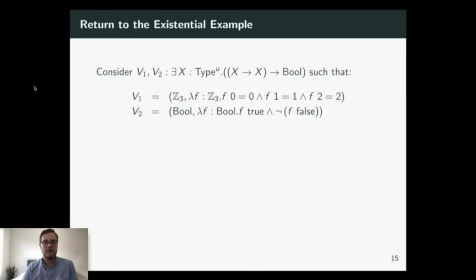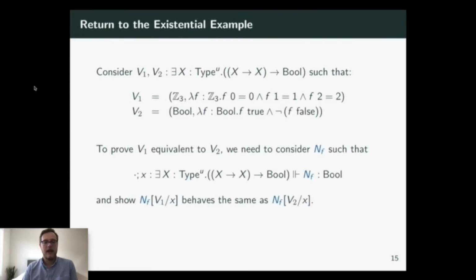So let's return to the equivalence that we wanted to prove earlier, and now we'll apply our focusing lemma. This context lemma says, since these values are closed, we just need to consider some context nf and show that they both behave the same when the values are filled in for x. So what does the fact that nf is focused tell us?